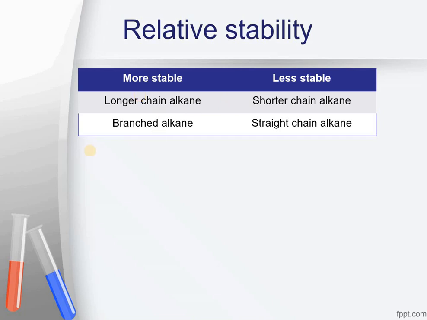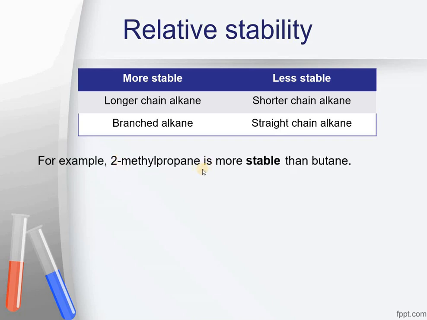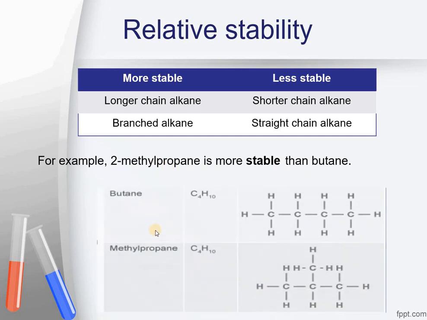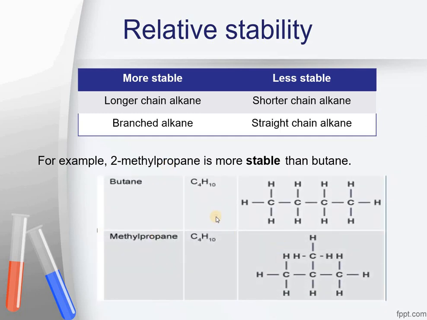Long chain compounds can be bonded together through strong intermolecular attractive forces, and usually more branched compounds are more stable as compared to the straight chain alkanes. For example, 2-methyl propane, which is in fact isobutane, is more stable than butane. We have compared these two compounds in the previous slides on the basis of their boiling point. Right now we are not discussing boiling point, we are discussing their stability.